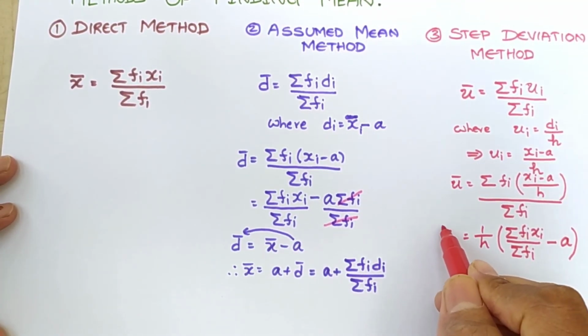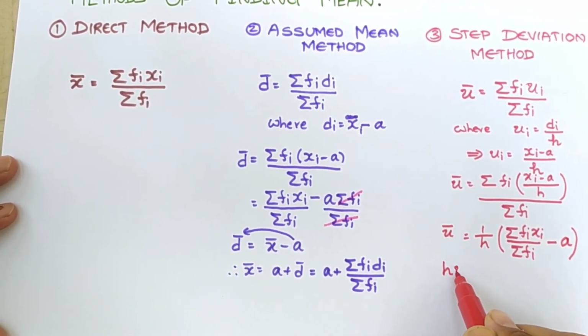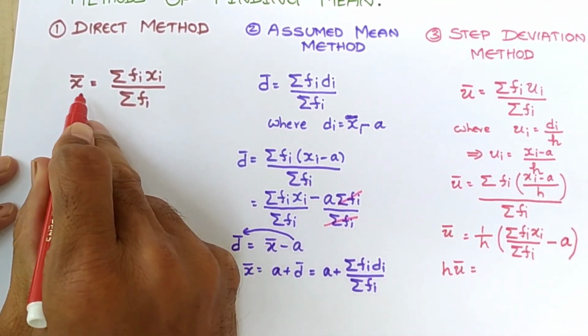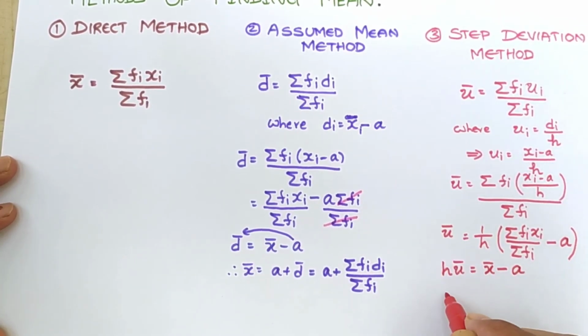Now this is u bar. Let us do cross multiplication. h times u bar is equal to sigma fi xi by sigma fi. See here, that is x bar. So we can write x bar minus a, let us write this a as it is. Now send this negative a this side. So x bar becomes a plus u bar times h.